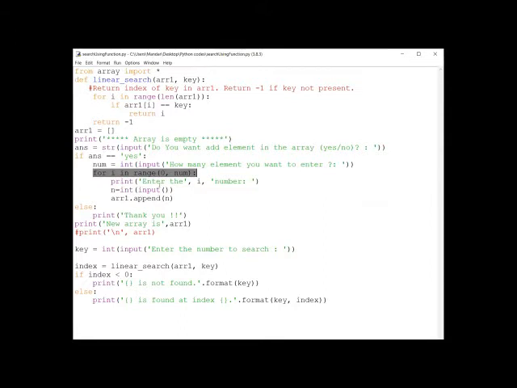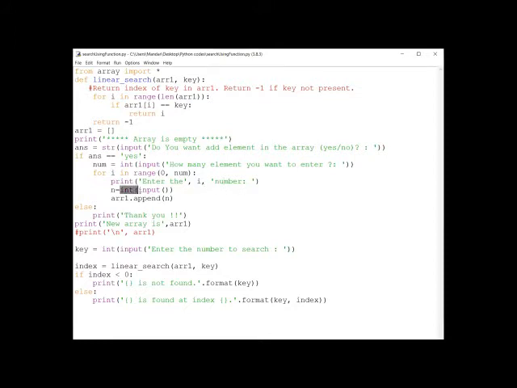Initially it will print, enter the i number. Initially the value of i is 0, so it will write on the screen, enter the 0 number.